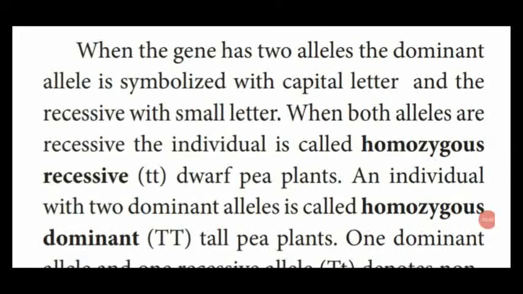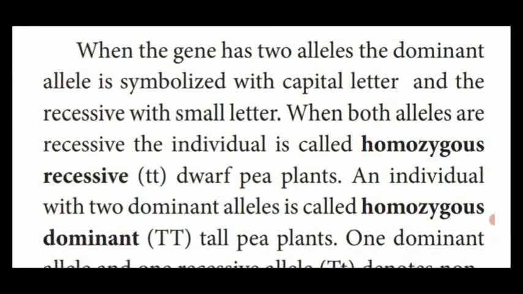When a gene has two alleles, the dominant allele is always symbolized with a capital letter and the recessive allele is always symbolized with a small letter. When both the alleles are recessive, the individual is called homozygous recessive. Both of them are the same, and both are recessive. What did we say for similar, identical? Homozygous. But both of them being recessive, it is named homozygous recessive, or dwarf pea plant.